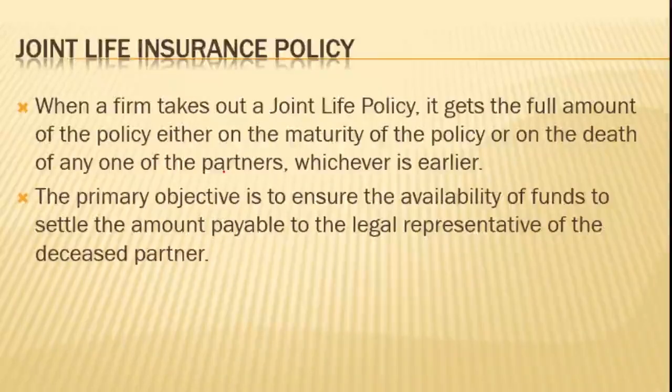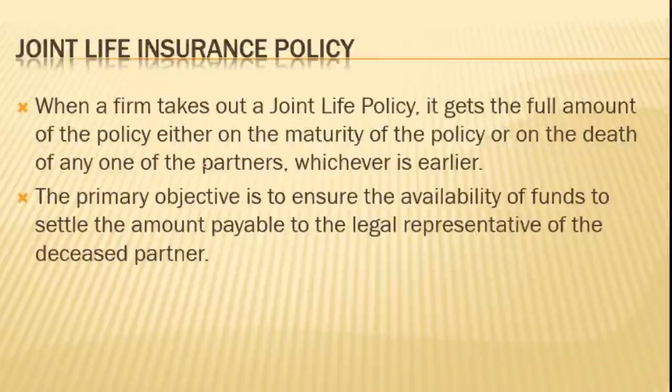The primary purpose here is basically the arrangement of funds. An insurance policy will be necessary for the business so that they will not be left in a situation where the resources of the business have to be affected by the payment of compensation to the deceased partner's legal representative.